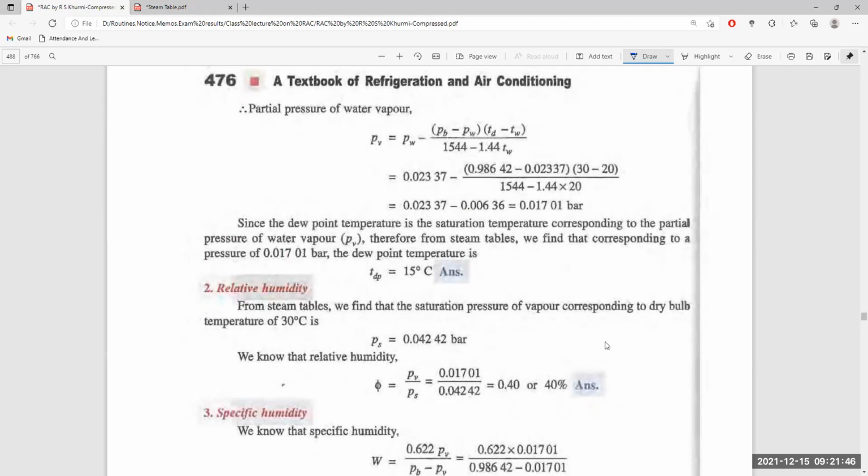This is MP, the mass of the water vapor, divided by MS, the mass of saturated air. Mass of water vapor divided by mass of saturated air, that is PV divided by PS.